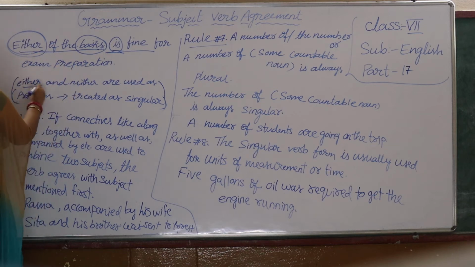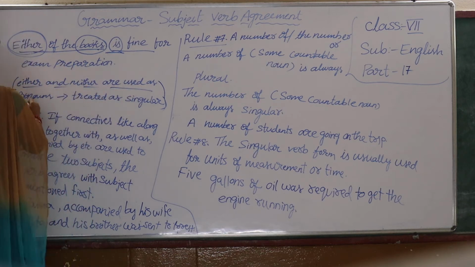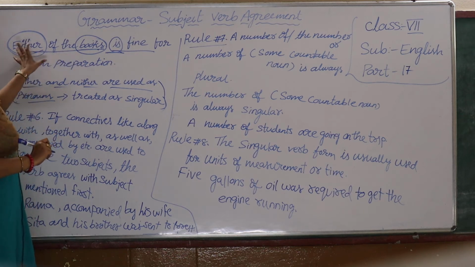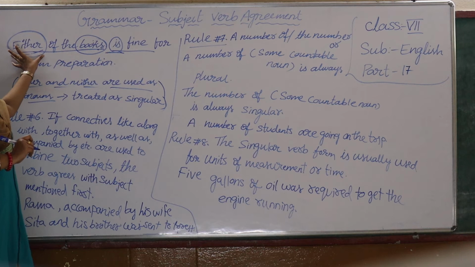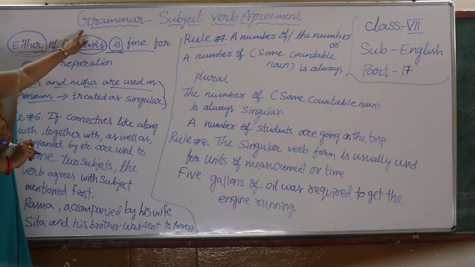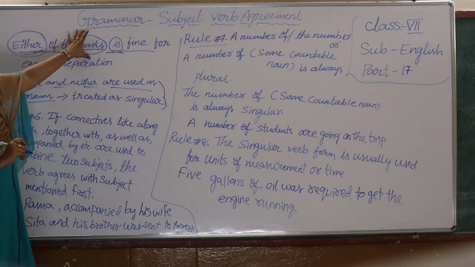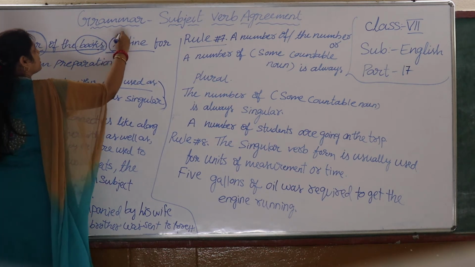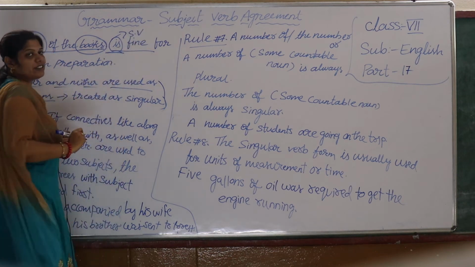So either and neither, when used as pronouns, are treated as singular. Whichever, either or neither, when used as a pronoun, the subject is treated as singular. So here, singular verb. Understand children?